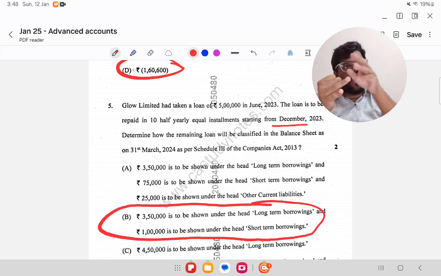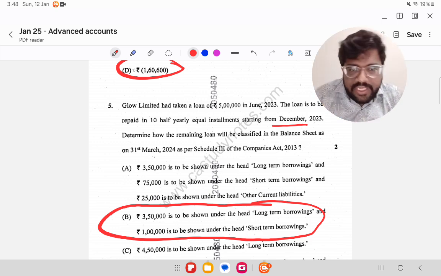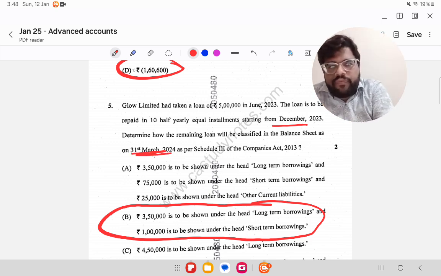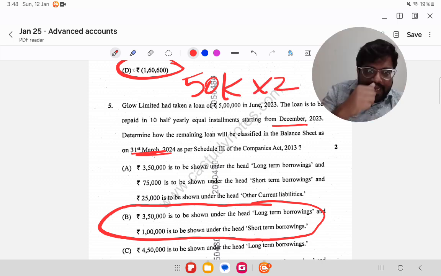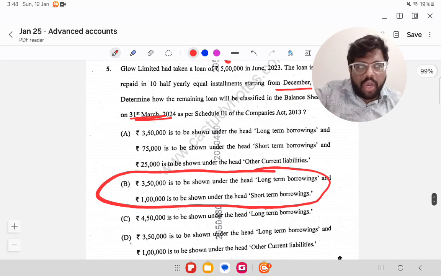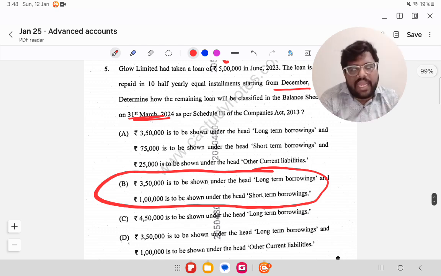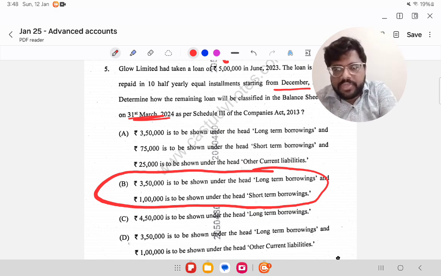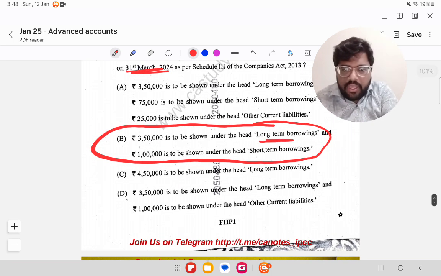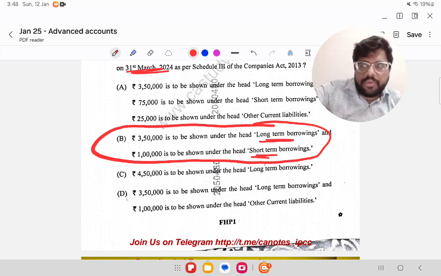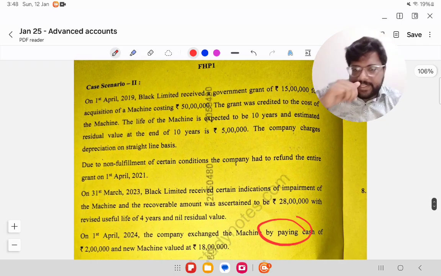These 2 installments fall due within 12 months from the balance sheet date. So 50k into 2, 1 lakh should be classified as short-term borrowing. So out of 4,50,000, 1 lakh should be classified as short-term borrowing. So the only option that corresponds to this answer is 3,50,000 long-term, 1 lakh is short-term. So option B.